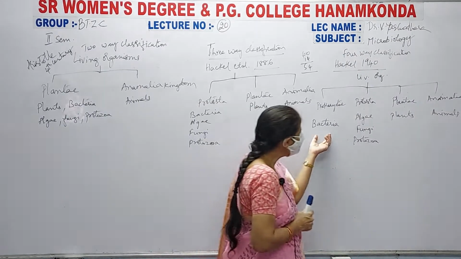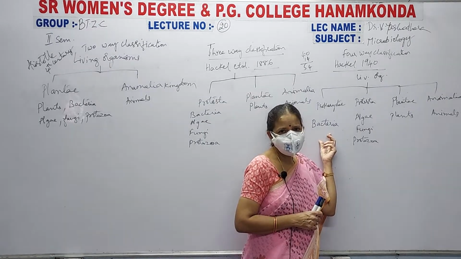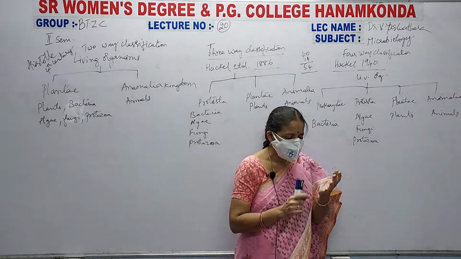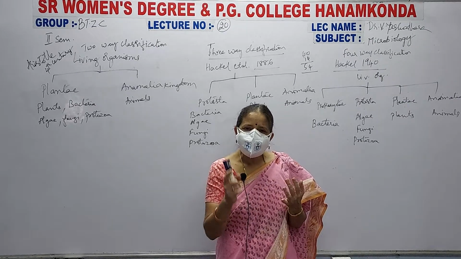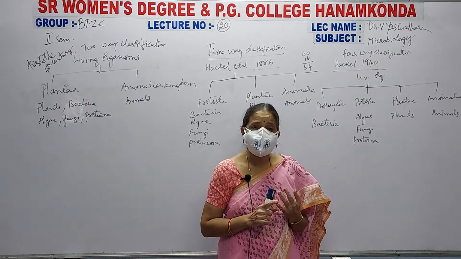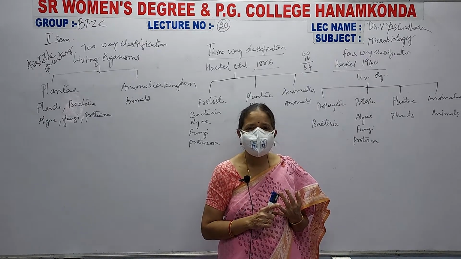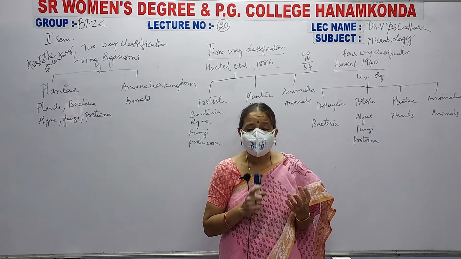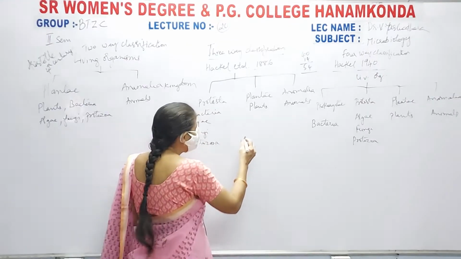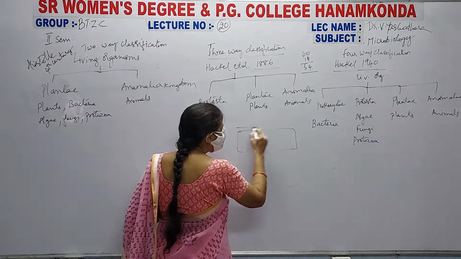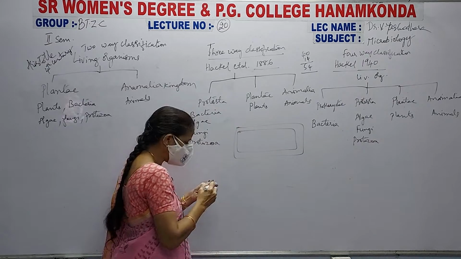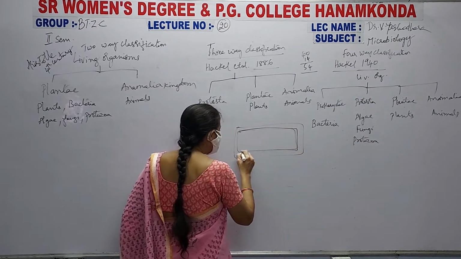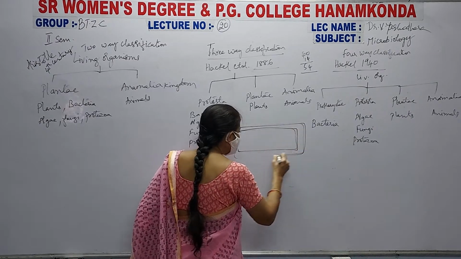Now in bacteria, the nuclear membrane is absent. All the cell organelles are absent. Next, they consist of DNA that is floating in the cytoplasm. They consist of an extra chromosomal DNA, that is a plasmid, a double stranded circular extra chromosomal DNA present in the bacterial cell. Not only that, see here, I will draw here, this is your bacterial cell. It consists of a cell wall and a plasma membrane. See here, it consists of a plasma membrane and a cell wall is present.